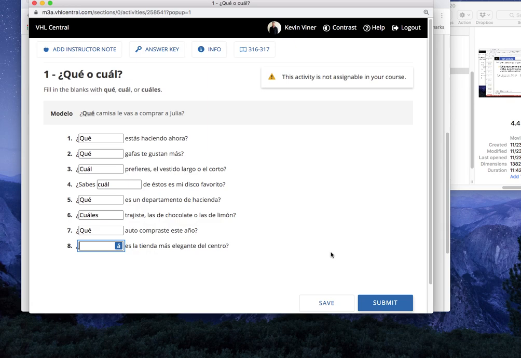Finalmente, número 8. Blank es la tienda más elegante del centro. Pause. And we're back. Here you're asking cuál, right? Because you're not asking for a definition or explanation. You're asking which one.